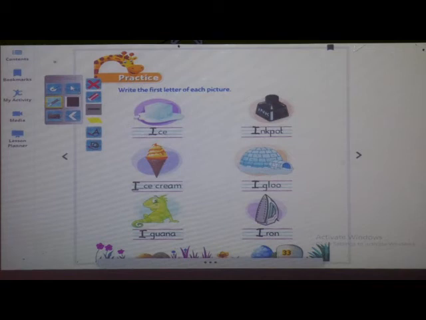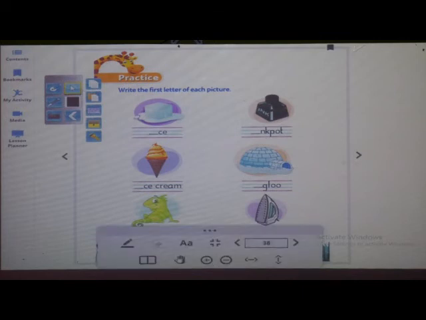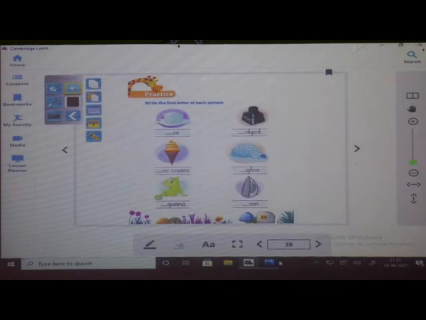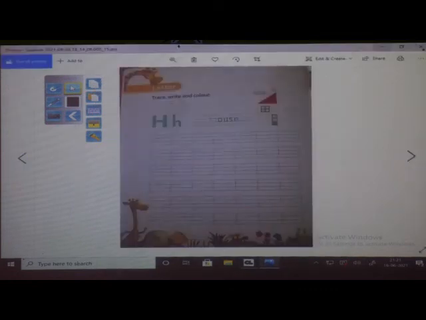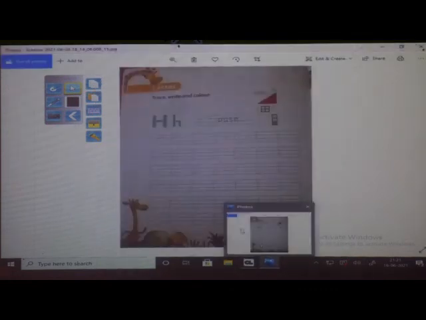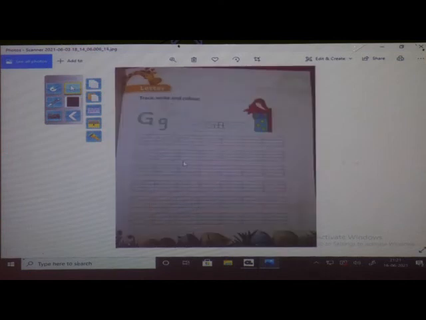Finished? Very good. Now you have to open your literacy workbook. Okay, what do you have to open, children? You have to open your literacy workbook, page number 12.